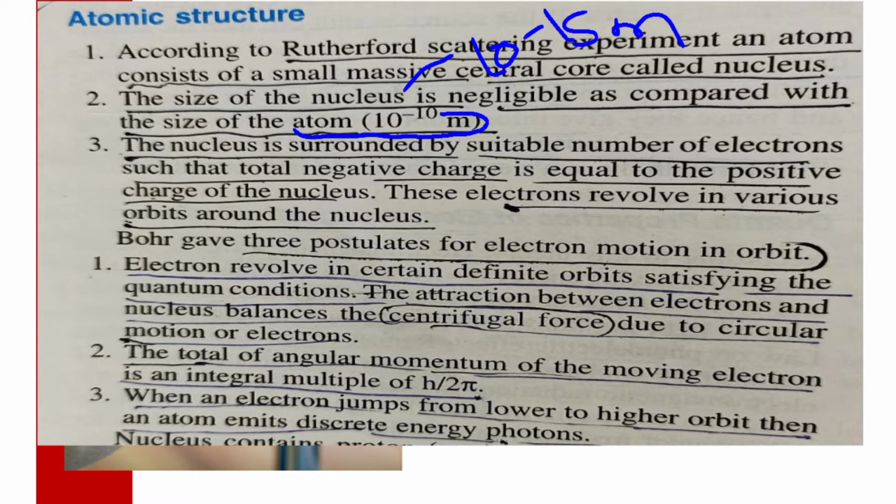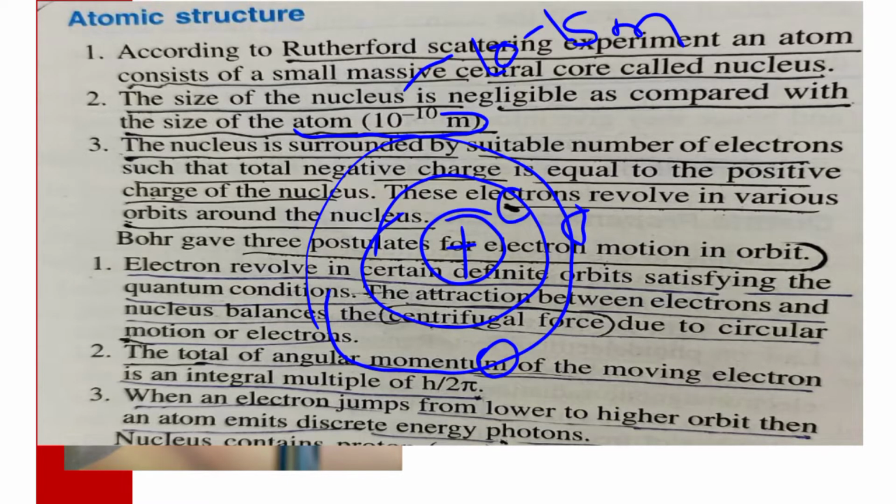Here we can see the positively charged nucleus and its orbits, and it is surrounded by negatively charged electrons, which are revolving around the nucleus. Have you got it?